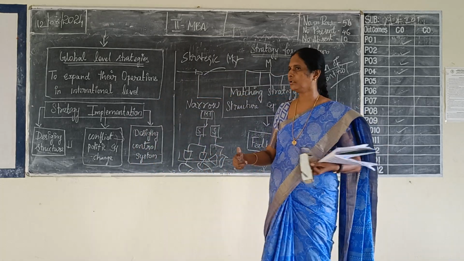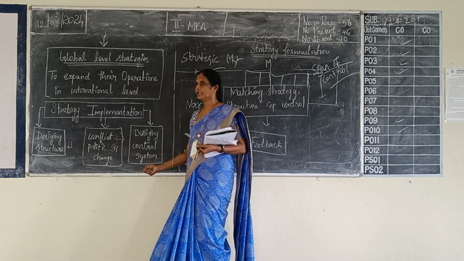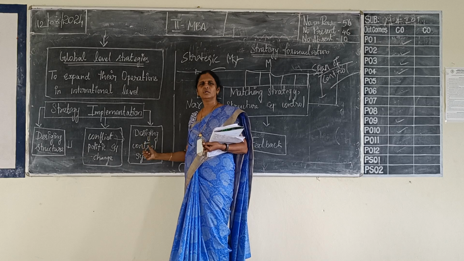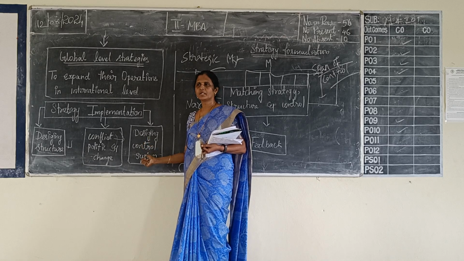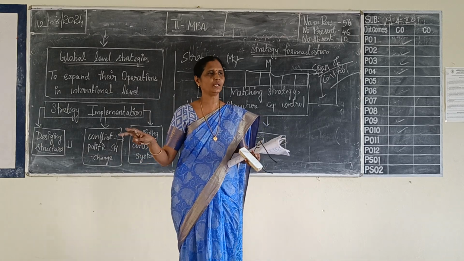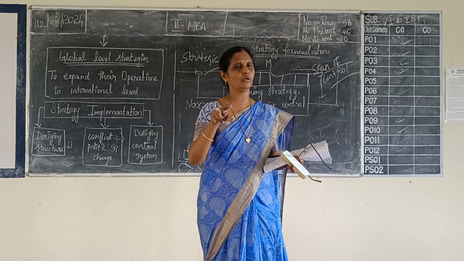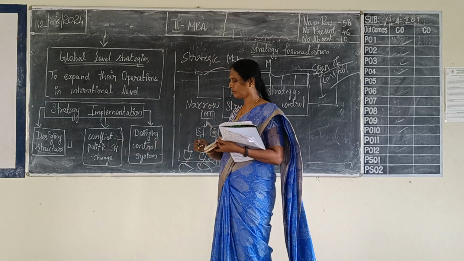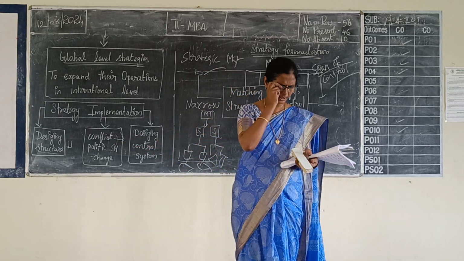So the control system should be in a very meticulous manner. Control system is the only way through which you can control and also appraise the employees' performance. Writing about what?